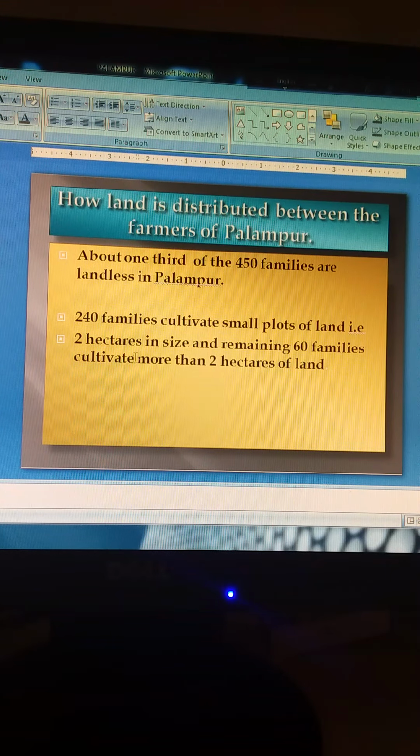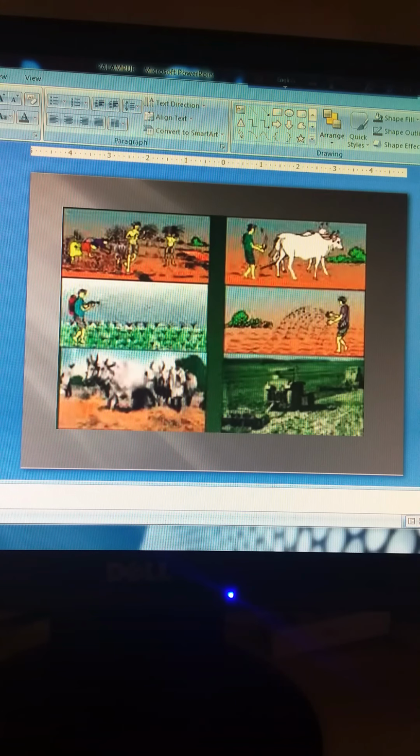Now one third of the 450 families are landless in Palampur. 240 families cultivate small plots of land, less than 2 hectares in size, and the remaining 60 families cultivate more than 2 hectares of land. They belong to the large farmers. So there are large farmers, medium farmers, small farmers, and also the landless ones. This is one picture of the land distribution system.